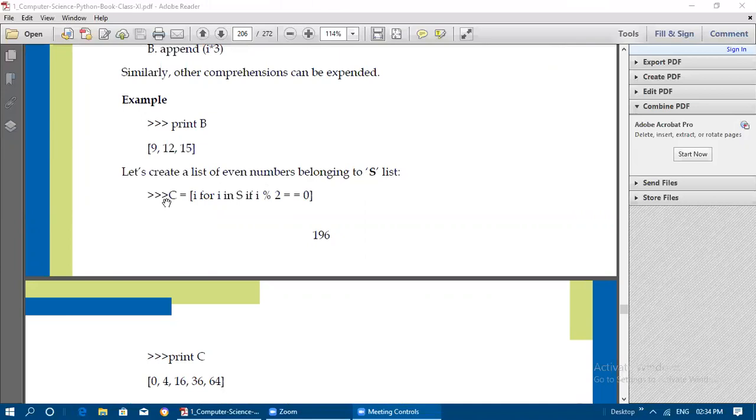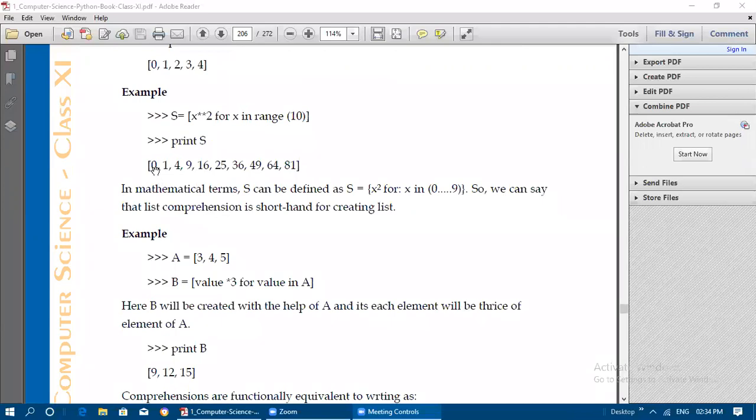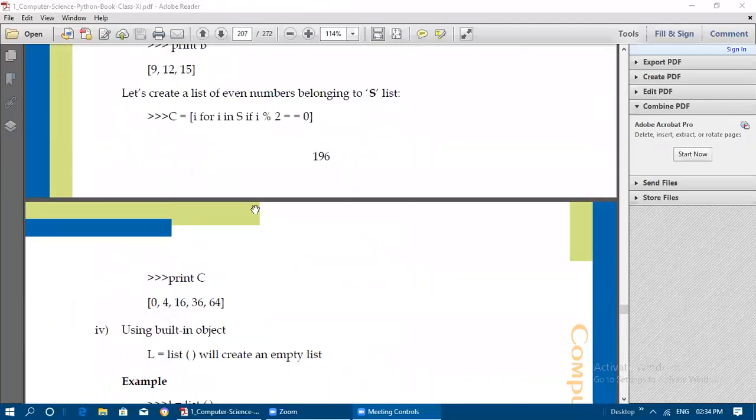So the new list we want to create has the name C, but we are going to extract the values from list S. So I for I in S. I in S means taking values from the starting value of S. First it takes 0. Is 0 by 2 remainder equal to 0?